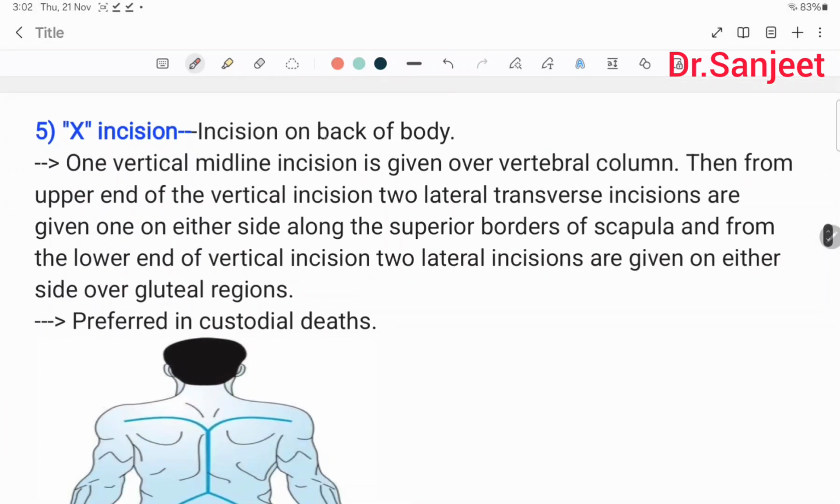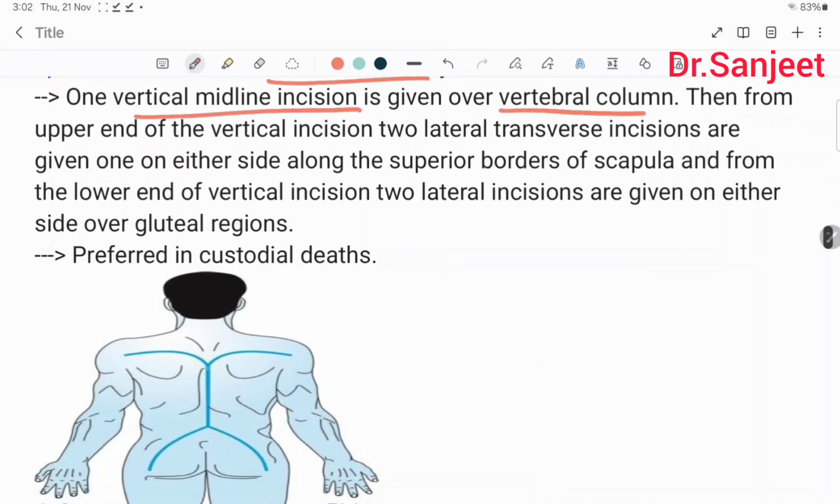Then X incision: incision on the back of the body. One vertical midline incision is given over the vertebral column. Then from the upper end of the vertical incision, two lateral transverse incisions are given along the superior border of the scapula, and from the lower end of the vertical incision, two lateral incisions are given on either side of the gluteal region. This is called the X incision, preferred in custodial death.